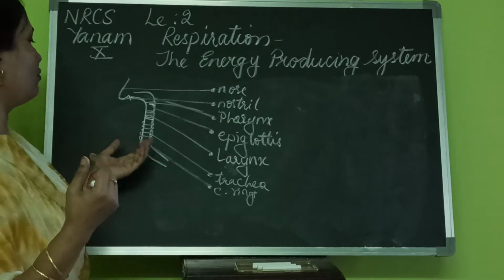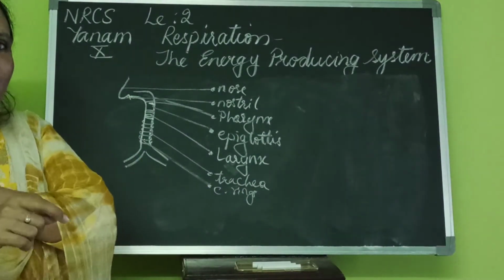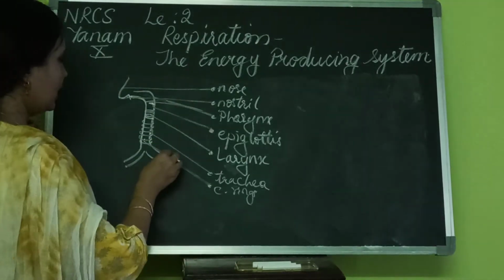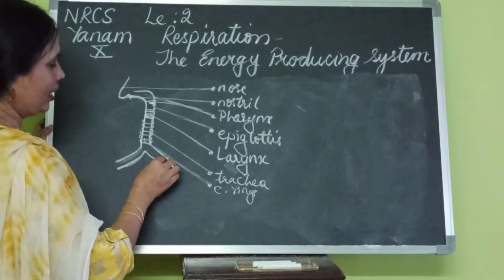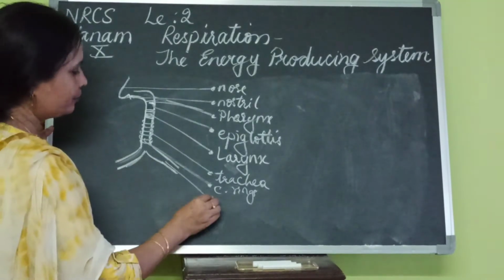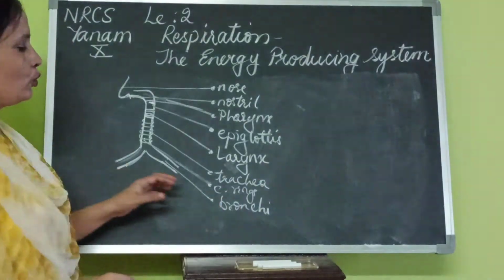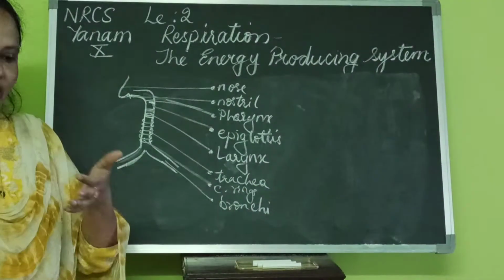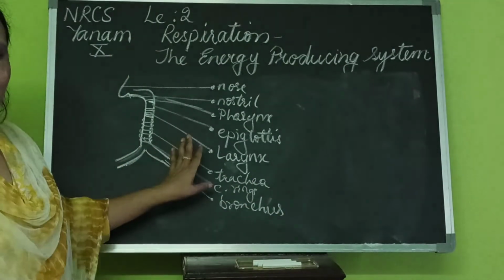That's why we have these cartilaginous rings to hold it upright so that it does not collapse. And then these two bronchi, because there is not much place. Two of them together we call bronchi. Alone we call it a bronchus, because on this side there is not much space.